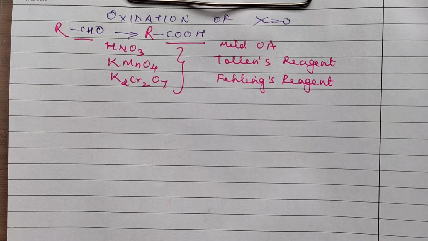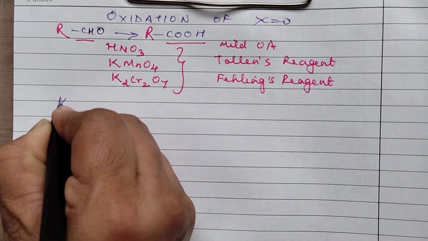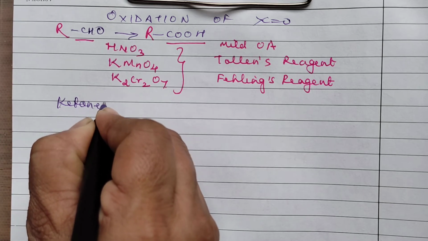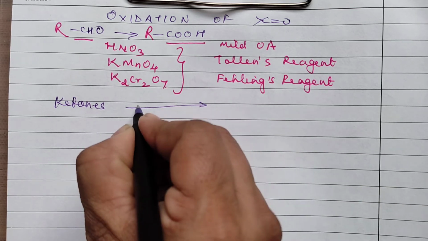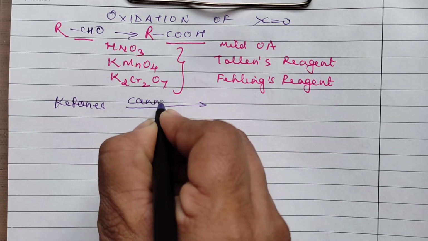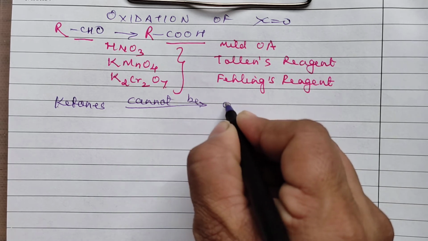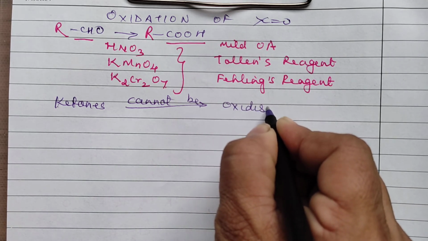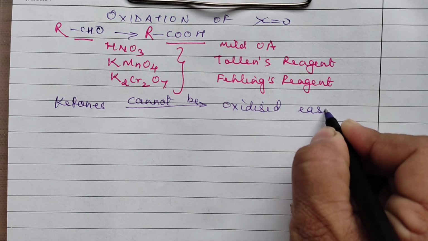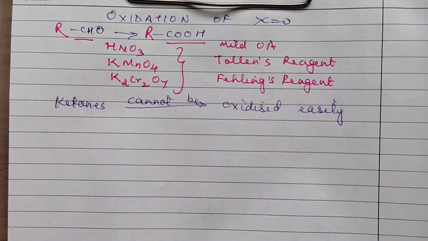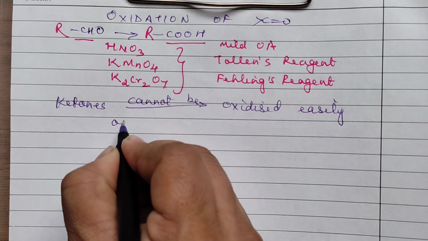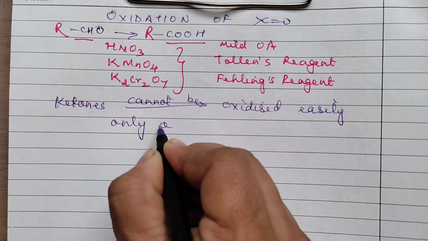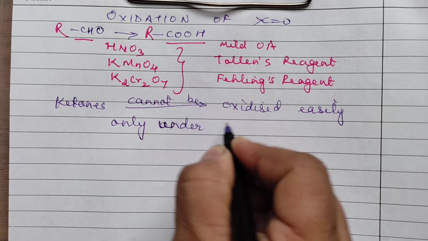Now, first thing is, there is one reason question asked: why can ketones not be oxidized easily? Or in other words, the question can be asked this way: ketones can be oxidized only under vigorous conditions.